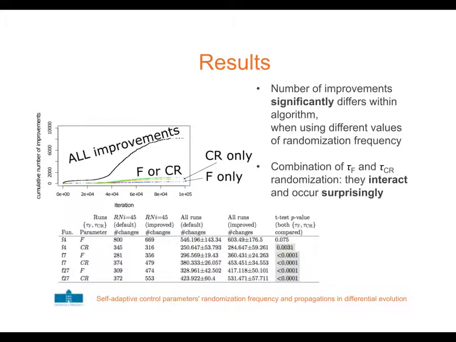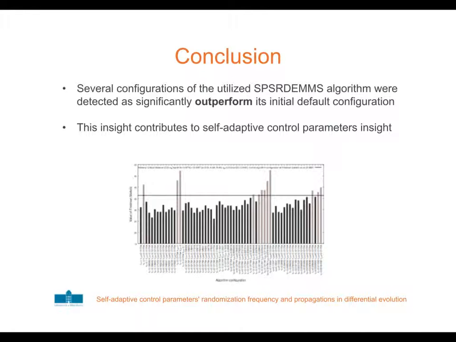Later on, when observing when and how this mechanism is applied within the algorithm, we were able to observe a different number of significant improvements within the algorithm, and we were able to see that when combining different values of randomization frequency, improvements interact with each other, and they also occur surprisingly differently for F and CR. Using different randomization frequencies, we were able to show that we can obtain configurations that outperform other configurations of the algorithm, and also to show certain behavioral aspects of this control parameters randomization frequency control mechanism.